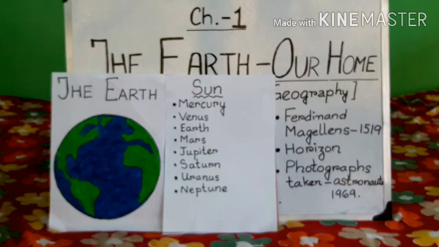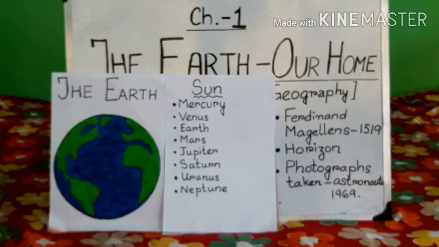So, other than the stars, other than the sun, there are other objects in the sky. They do not produce any light of their own. They do not have any light. They do not glow like the stars. But what do they do? They shine with the light of the sun. Isn't it? They take the light from the sun and they shine. Okay. And they are called planets.